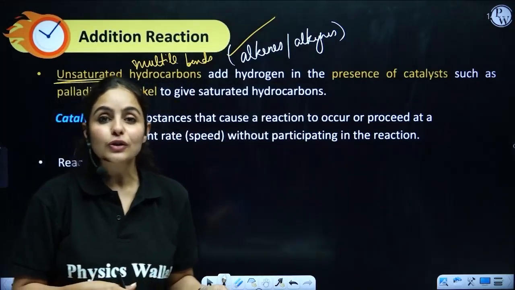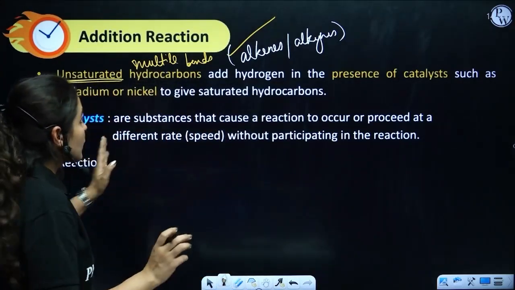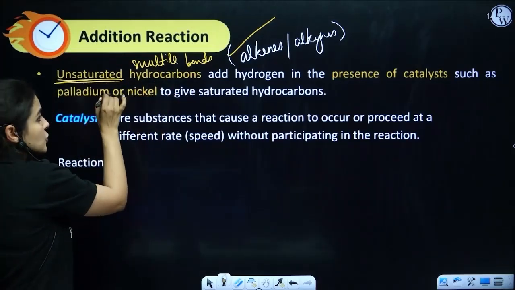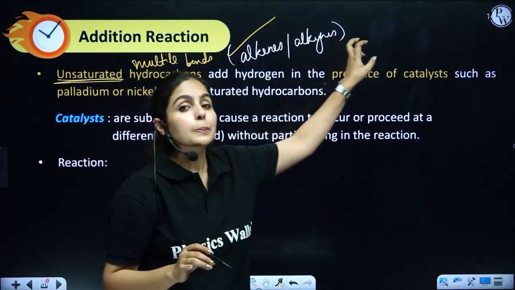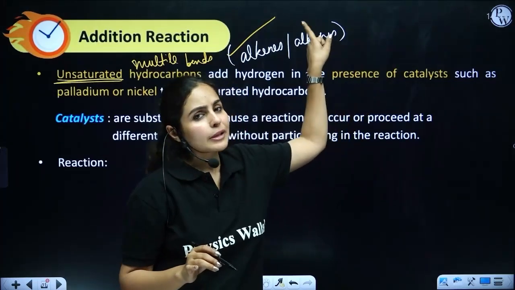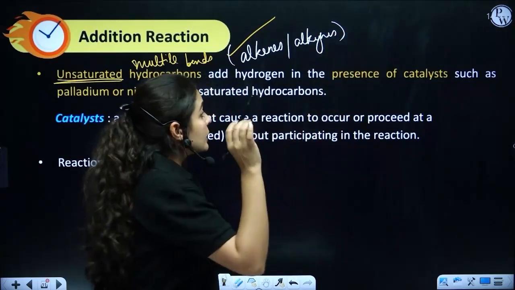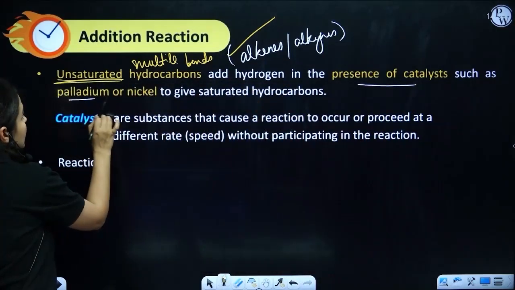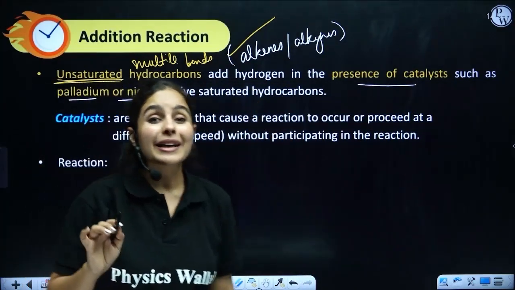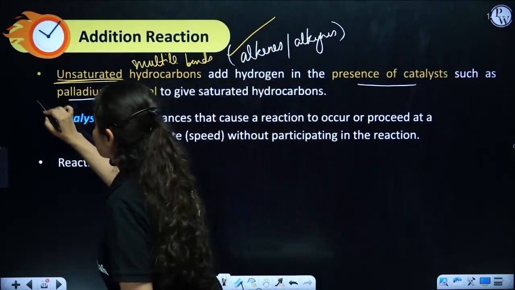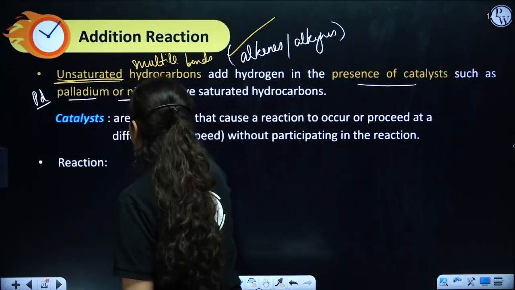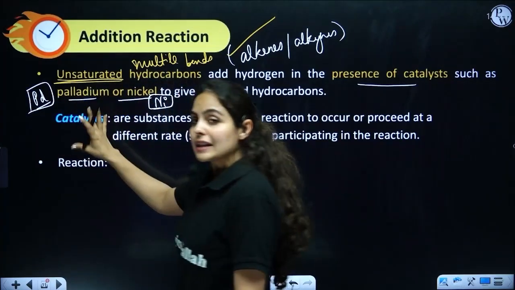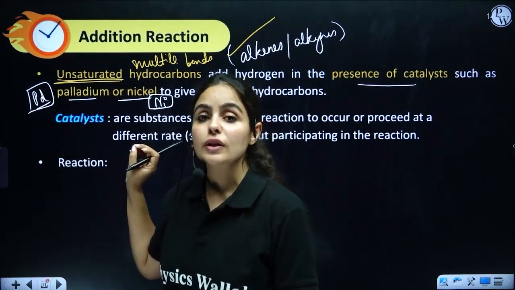Rate of reaction means speed of reaction. So here, addition will happen in unsaturated hydrocarbon, that means hydrocarbons which have multiple bonds between carbon and carbon, maybe a double bond or a triple bond, and that happens only in presence of catalysts. Now, what are the catalysts? They are always specific, either palladium or nickel. Palladium is symbolized as Pd. Nickel is symbolized as Ni. So, these are two catalysts. Either one of them can be used in a reaction.